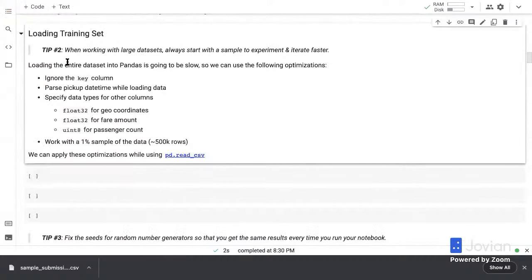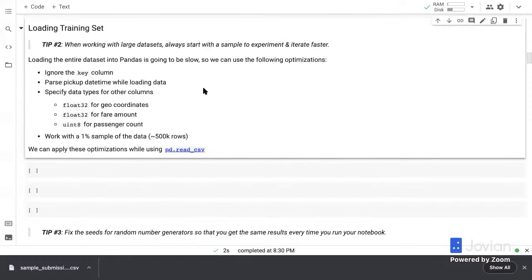So here's one tip. When you're working with large data sets, always start with a small sample to experiment and iterate faster. Loading the entire data set into Pandas is going to be really slow, and not just that, any operation that you do afterwards is going to be slow. So just to set up my notebook properly, I'm going to first work with the sample and then maybe come back and work with the entire data set. So we're going to work with a 1% sample. We are going to ignore 99% of the training data, but that still gives us 500,000 rows. 1% of 55 million is 500,000 rows.